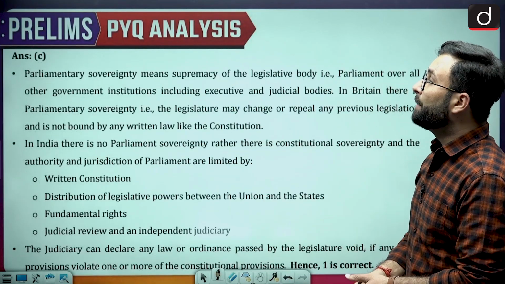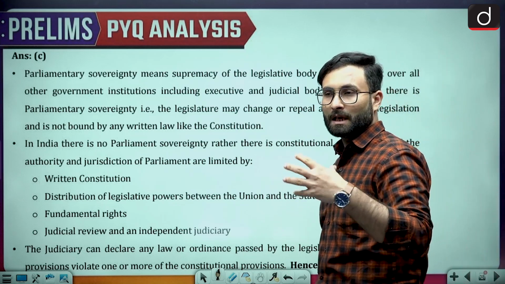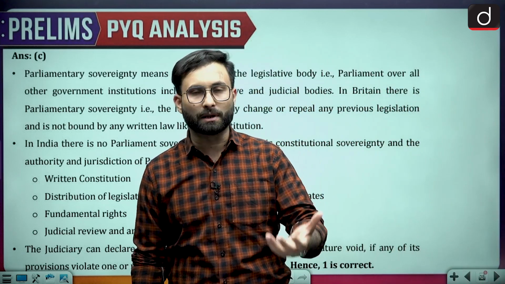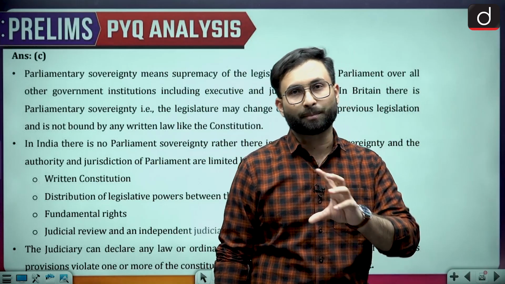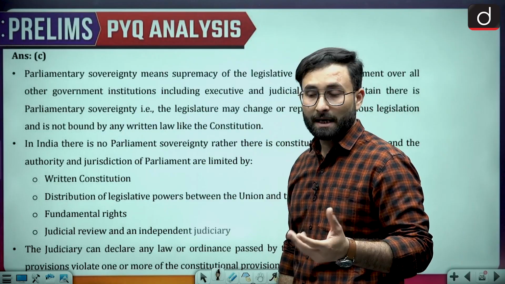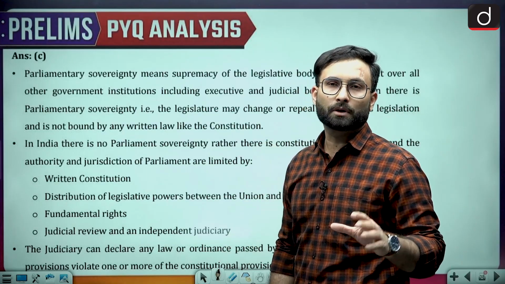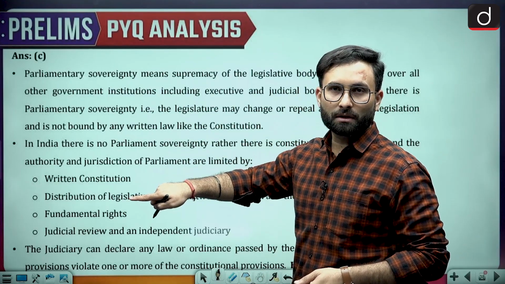Okay, so let's see. Parliamentary sovereignty means supremacy of the legislative body. Whatever that body wants to do, they can do. So that is there in the UK, where parliamentary supremacy exists. But when we talk about India, India has constitutional supremacy: whatever is there in the Constitution is supreme, and you cannot violate that. So here parliamentary supremacy is not there.